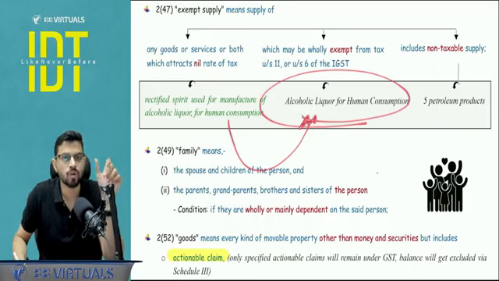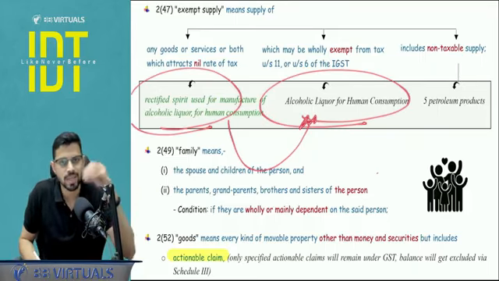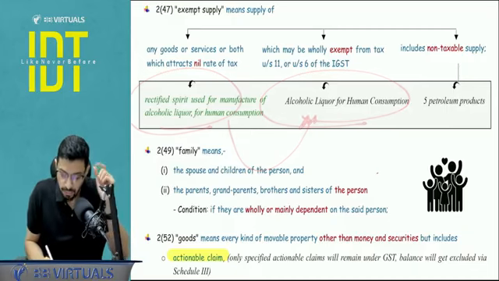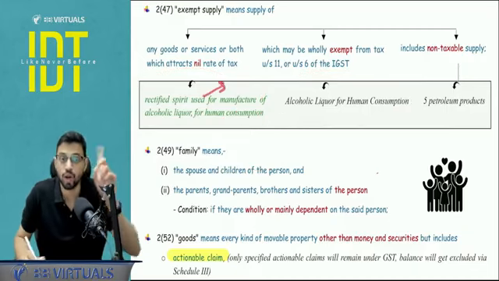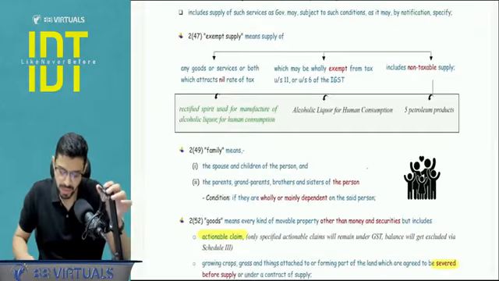So this is outside the scope of GST, hence it was very sensible to put this outside the scope of GST as well. Okay, but I'm marking this again, this is undenatured, not denatured. If it is for industrial use, it is very much in the scope of GST. This is something that you need to note.